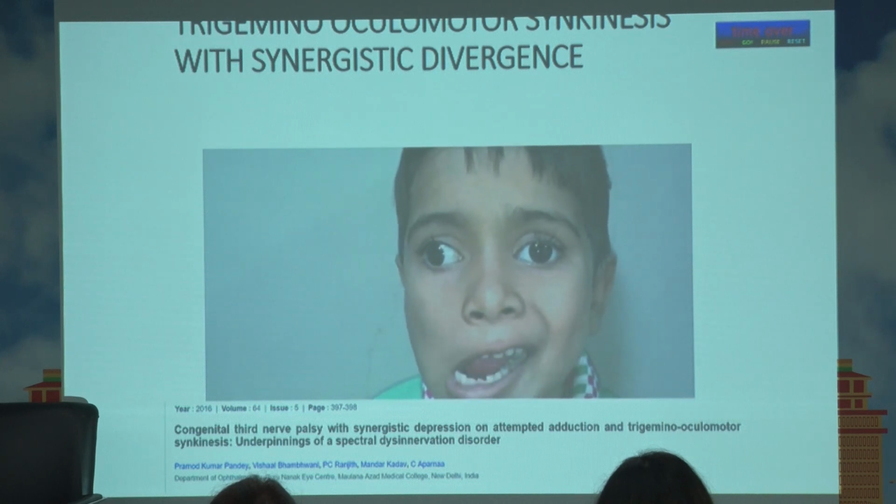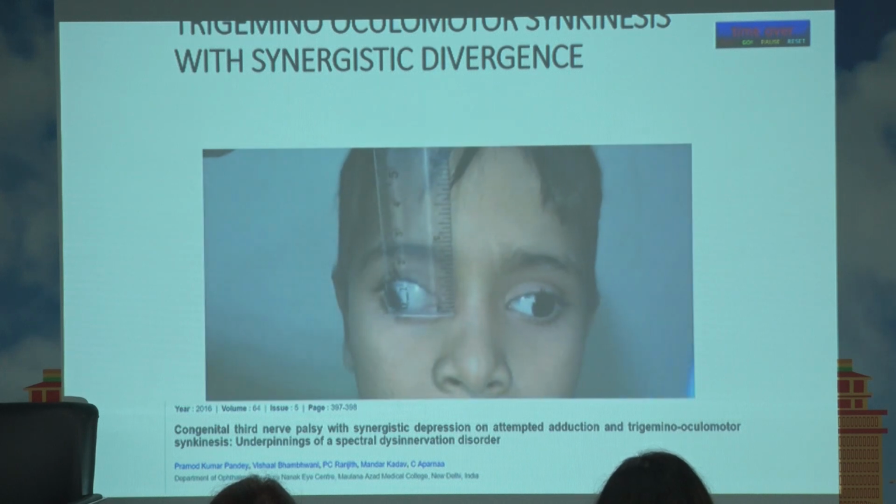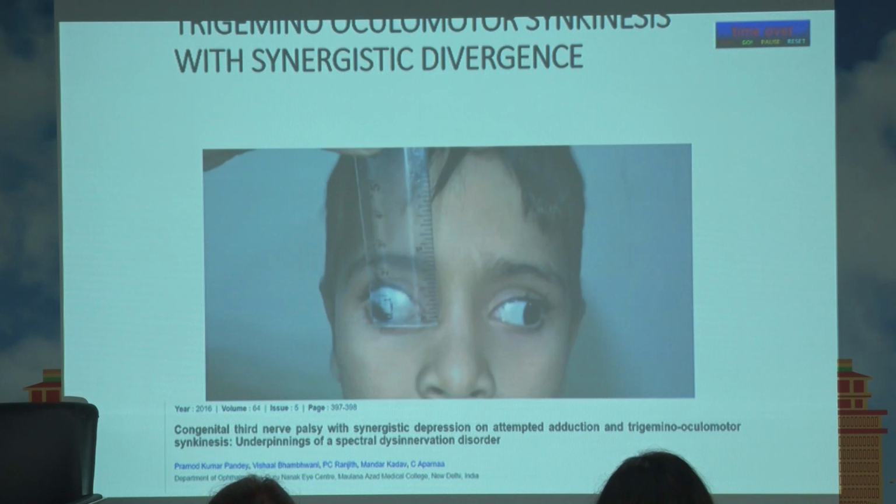In Marcus Gunn, what you see is that the lid is opening. Here what is happening, and see, again you have synergistic divergence here. The eye shoots down and diverges. So similar picture as compared to that. But here instead of synkinesis with the upper lid, the medial rectus and lateral rectus are synkinetic with the pterygoid muscles. So this is again a rare presentation, has been published.